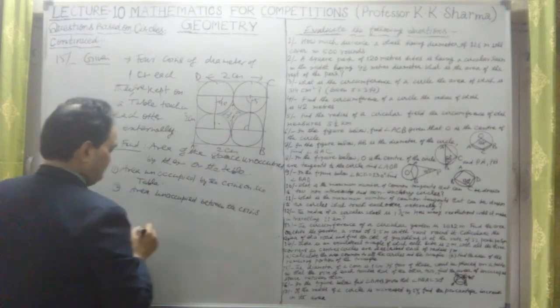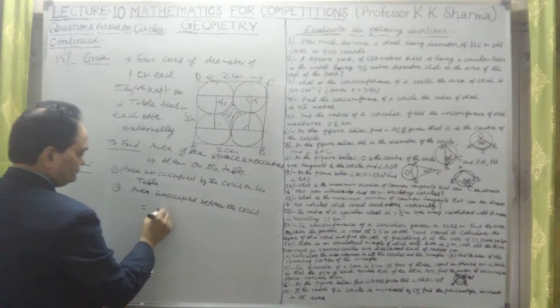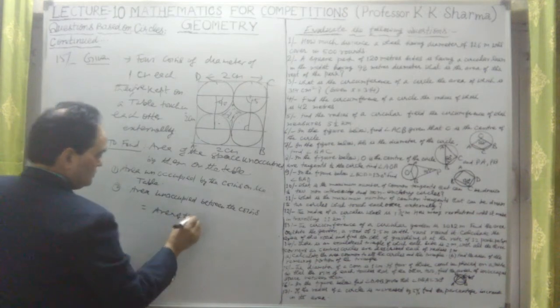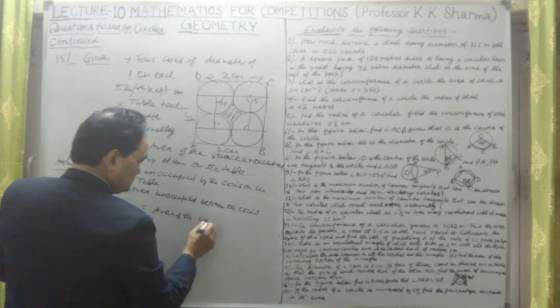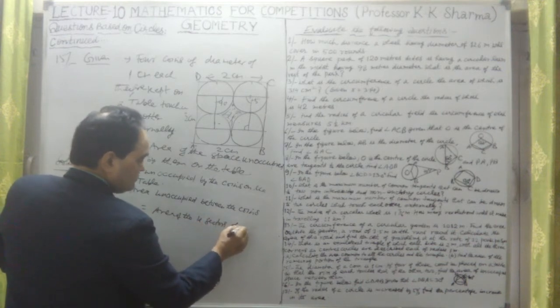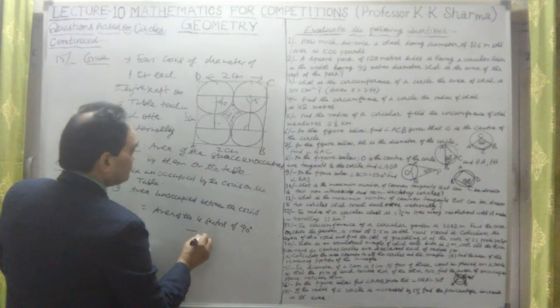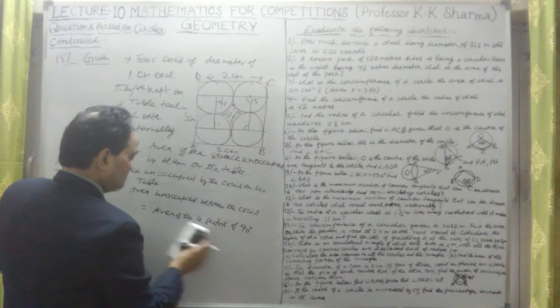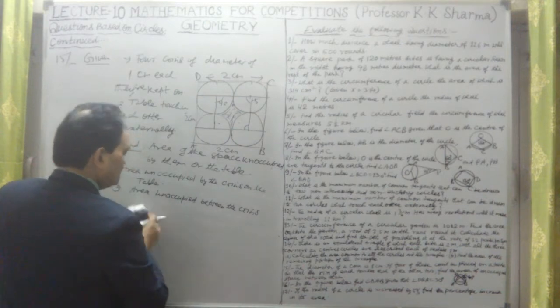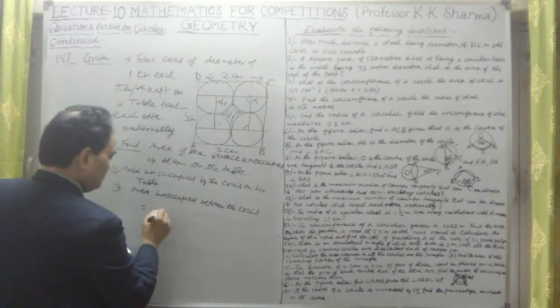This is one circle. And let me take the area unoccupied between the coins as equal to the area of the sectors, the area of the 4 sectors of 90-degree angle. Sorry, this is to be subtracted from the area of the square.